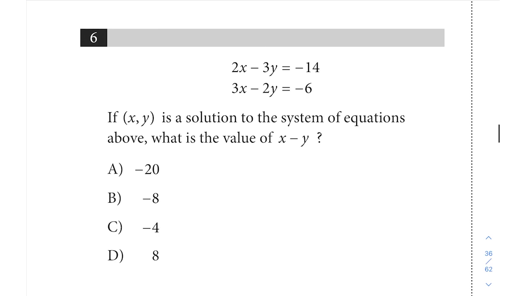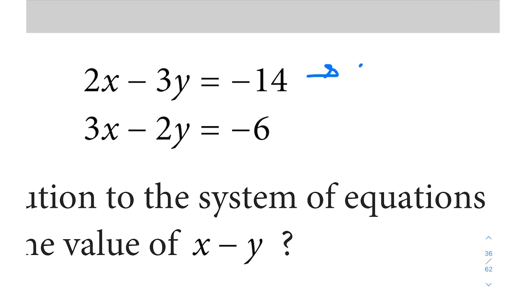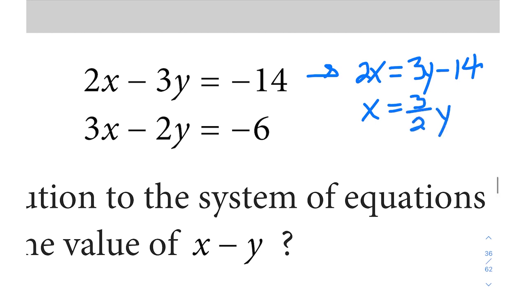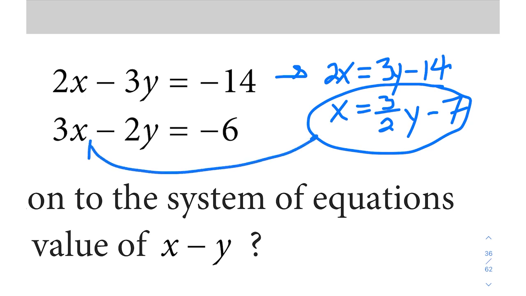If you were to try to isolate x or y, so let's say, for example, I take this first equation and I say, oh, I'm going to try to use substitution. Let me get x by itself. So that would be 2x equals 3y minus 14. And then if I divide both sides by 2, now I start getting into some improper fractions, or if you write it out as a decimal, it's going to be a little bit messy. And then to have to plug this in for x in the other equation, we can see that our math there is only going to get even messier.